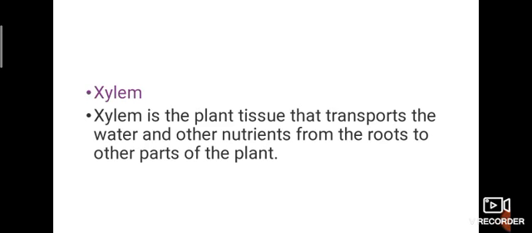Then, besides the excretory system, in plants two parts help the transportation: one is xylem and another one is phloem.